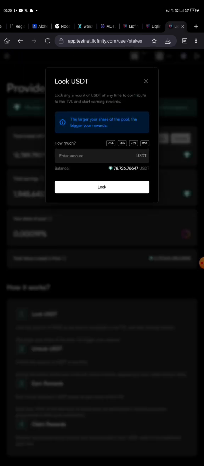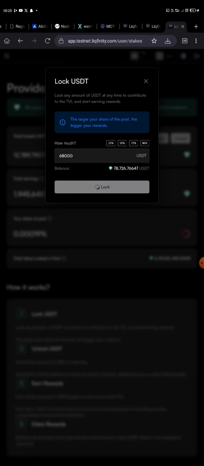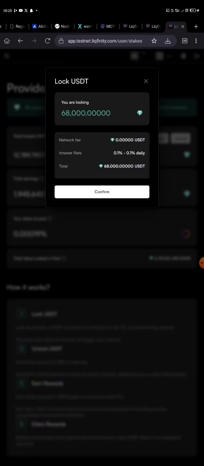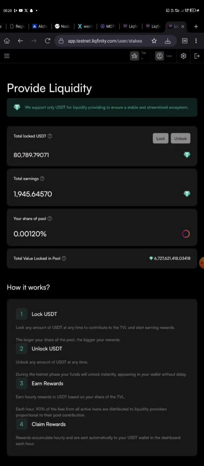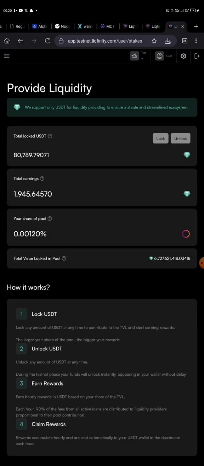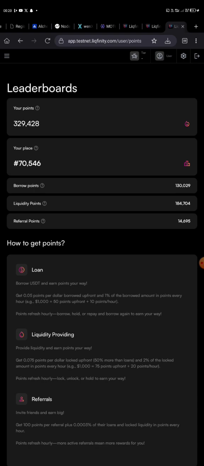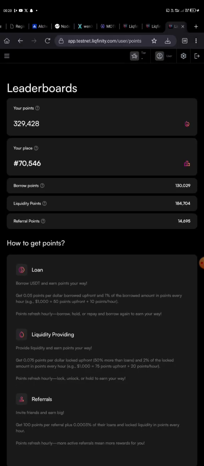So now, how many do we have? I'm going to be adding 68,000 for liquidity, and for that 68,000 I should be getting at least 680, right? Is it 680? That's times 2. That's 1,000 plus I'll be getting from that. You understand? So my locked liquidity is 80,000. Guys, that's 20% of 80,000. Do you realize how much that point is you're getting per hour? So that is how this one works. Increase your earnings, increase what you're borrowing, increase your provided liquidity.